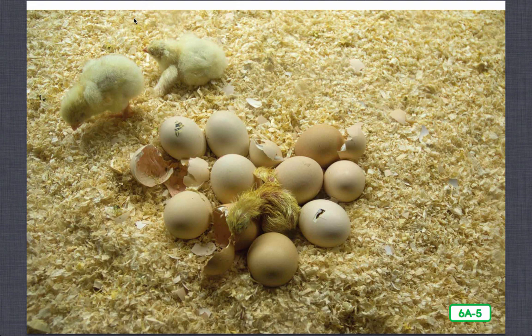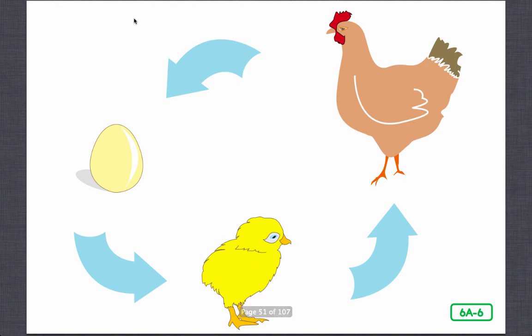The mother hen, having cared for her eggs, continues to care for her chicks. She will shelter them under her wing to keep them warm and dry. Chicks know instinctively how to scratch around in the dirt for food, so they know how to scratch around for food without being taught to do so. For the first 2 weeks, the chicks stay close to their mother. Chicks grow quickly in the first months of their lives.